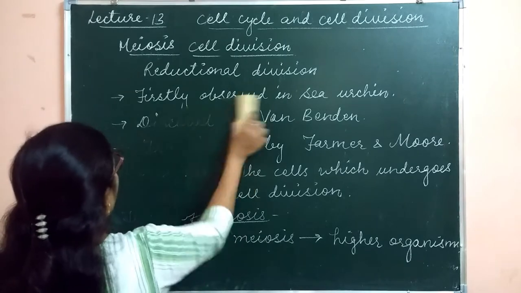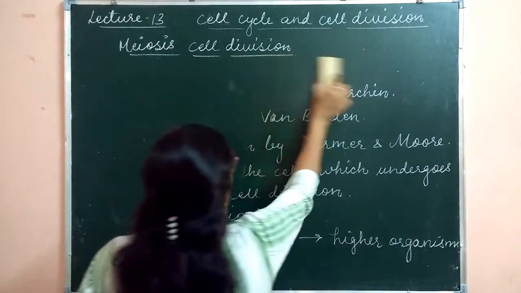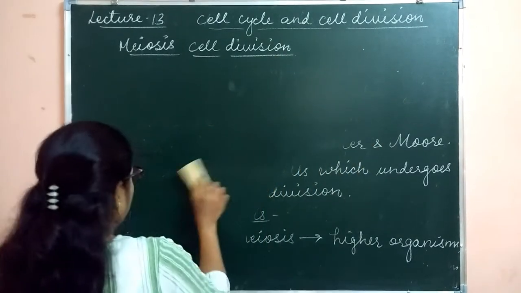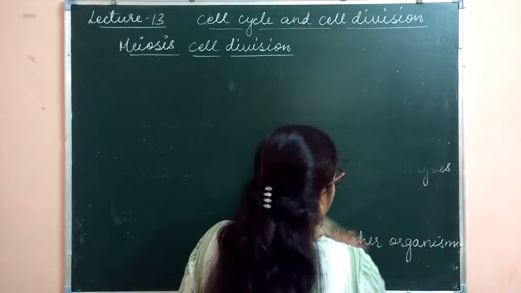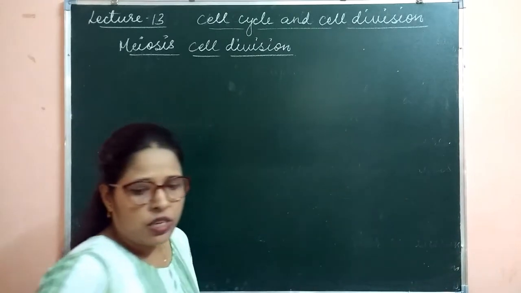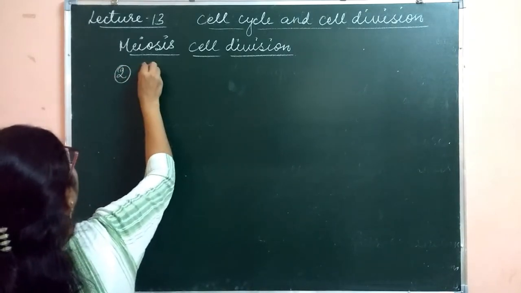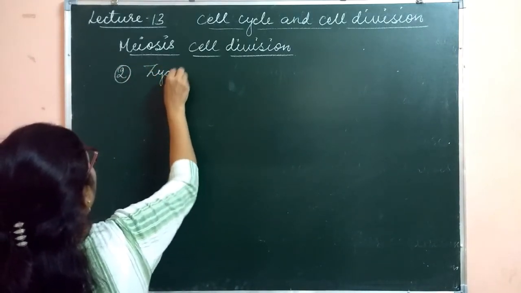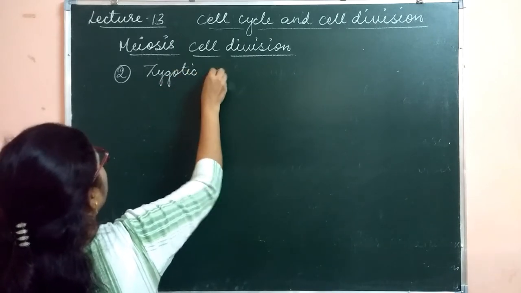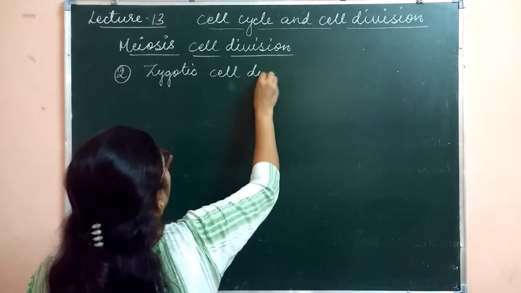Now the second type is called zygotic meiosis.